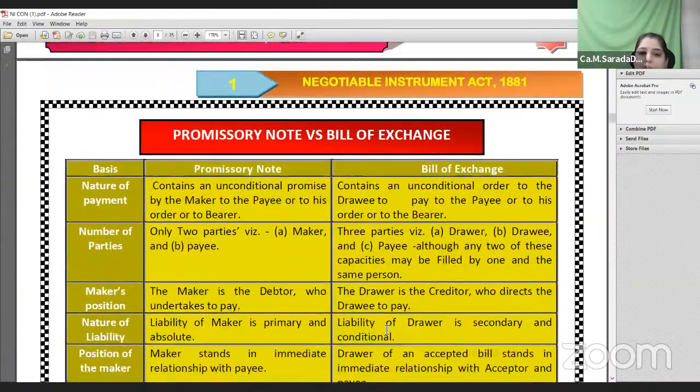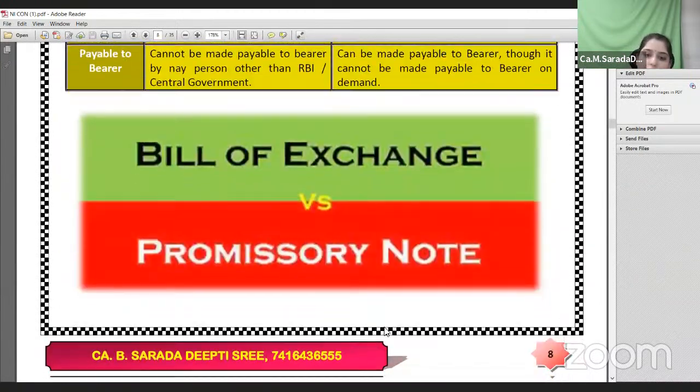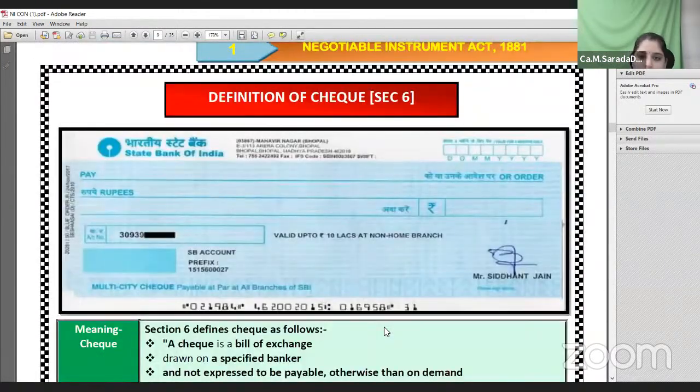We have also seen the difference between a promissory note and a bill of exchange in the last class. Now let us come to the check. Check is a very important part of negotiable instruments, which also facilitates our credit rating. Generally, checks are always payable on demand. Therefore, a check is called a demand instrument. It is not a time instrument. It is a demand instrument.